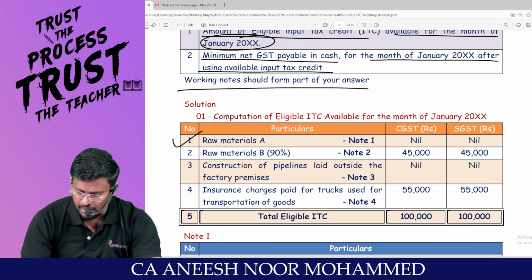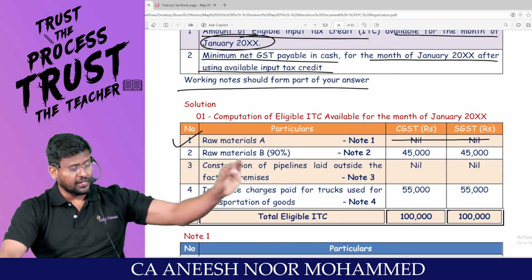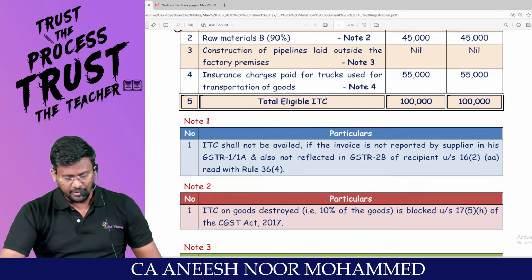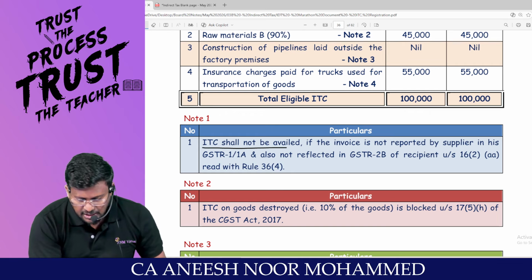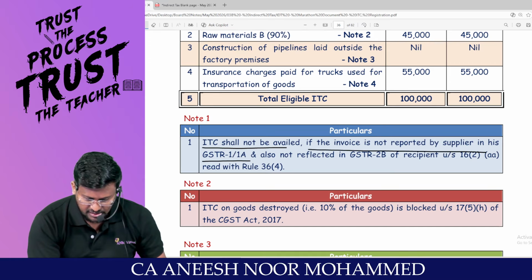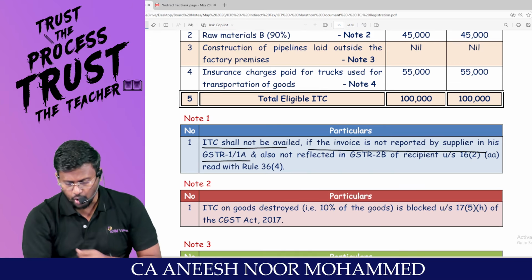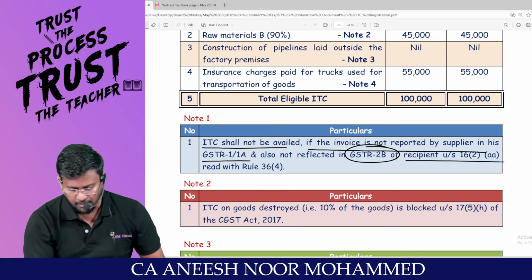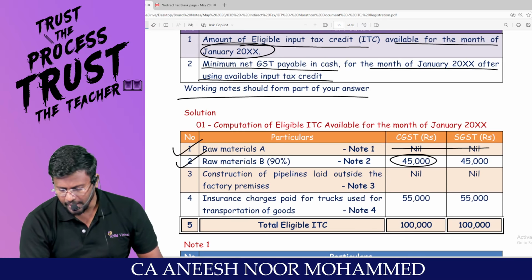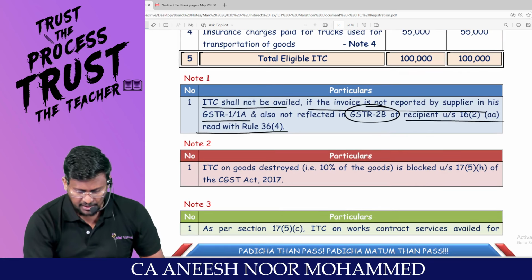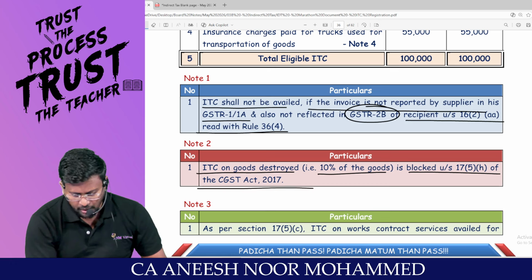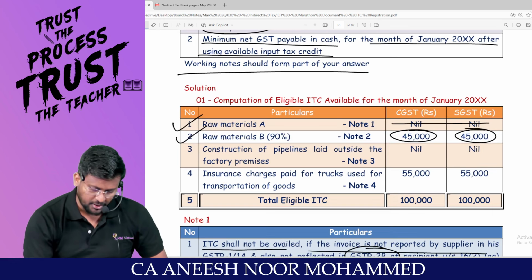First one, raw material A. Sir, has the supplier filed GSTR 1 to reflect in your GSTR 2B? No, sir. Then you are not entitled to take ITC. ITC shall not be availed if the invoice is not reported by the supplier in his GSTR 1 or 1A and also not reflected in GSTR 2B of the recipient. Am I right? Next one, raw material B, you can take proportionate ITC. Am I right, sir? ITC on goods destroyed, that is 10% of goods, is blocked. So the remaining 90% ITC you can take.